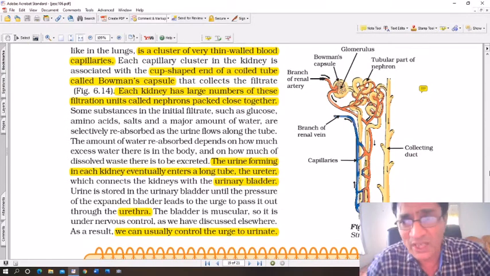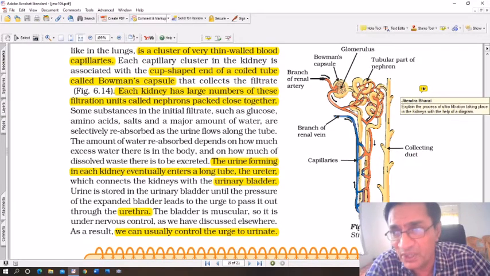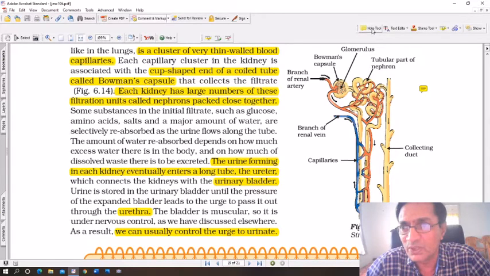Now this is an extremely important question here. Explain the process of ultrafiltration taking place in the kidneys with the help of a diagram. This of course is taking place in the nephrons. Okay, so I'm going to write an additional question here.